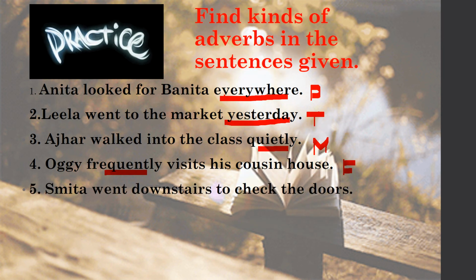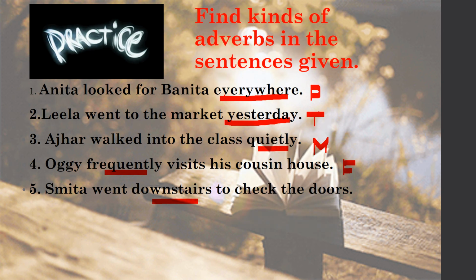Next, Smita went downstairs. Where? When you are reading a sentence, you come to know about it directly. There is no confusion over here: when you are reading any sentence, you will come to know that this is an adverb in the sentence, and whether you have to frame a question of place or time or manner or frequency, you can get to know while reading only. Like Smita went downstairs. Where? Downstairs, that is place.